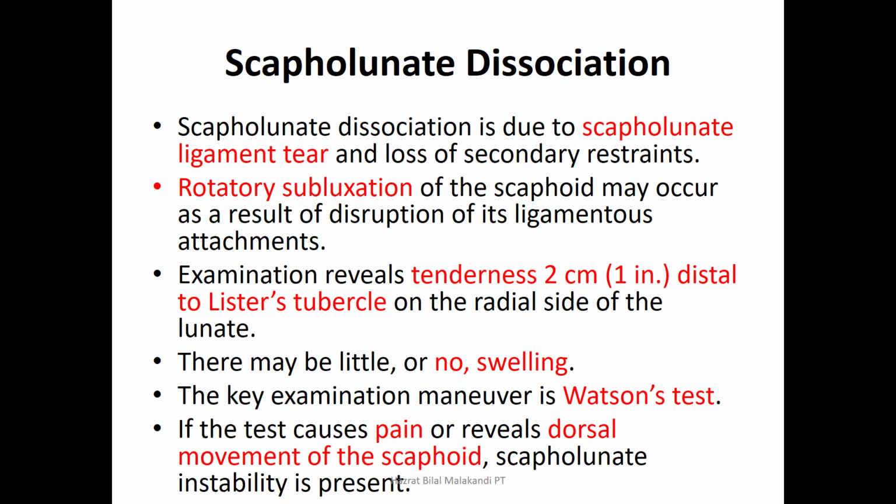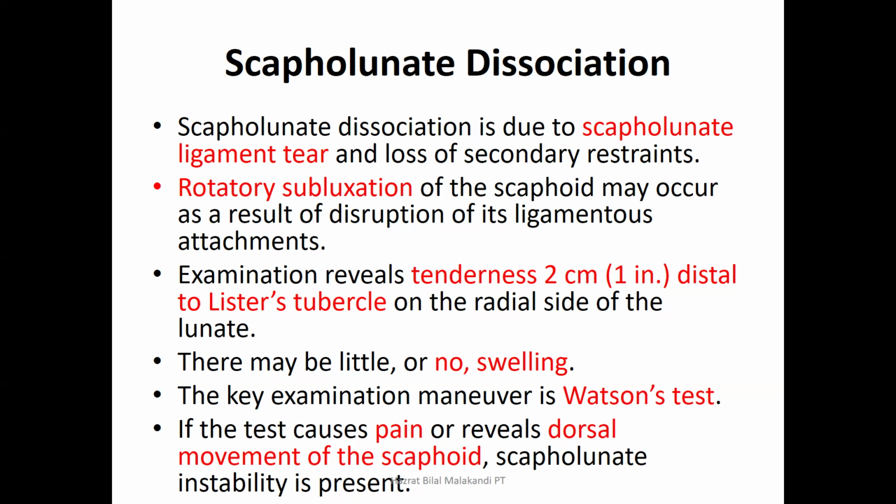These three bones are connected to each other with ligaments, and there is no tendon attachment on these bones, and that's why their entire stability is provided by these ligaments. If there is any injury to these ligaments, there will be obvious instability in the wrist.